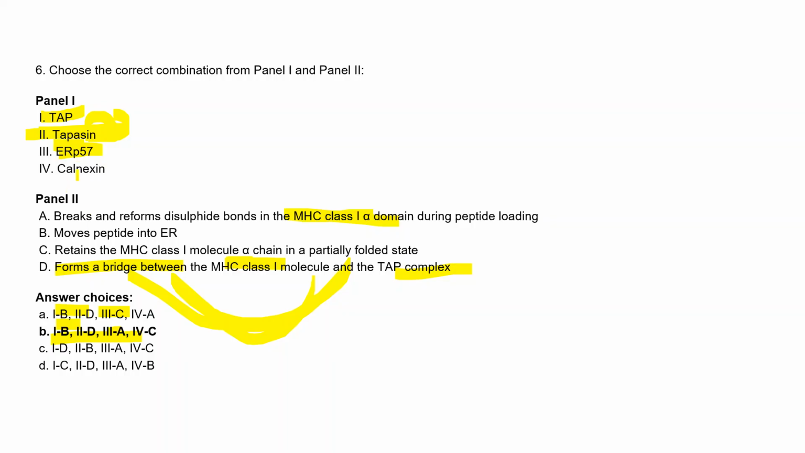ERP57 is mostly a complex which helps in breakage and reforming of the disulfide bond, during the MHC class 1 alpha domain. Here we are talking about different proteins doing the same thing for MHC class 1. And the last option is Calnexin.